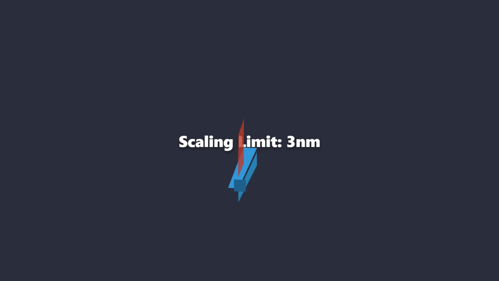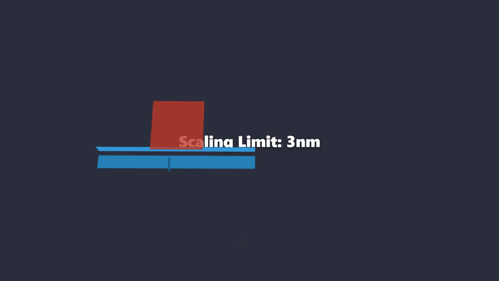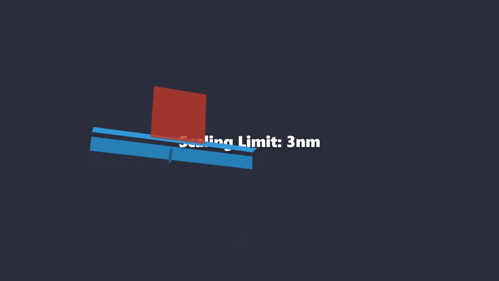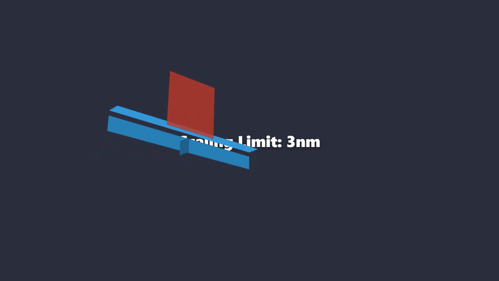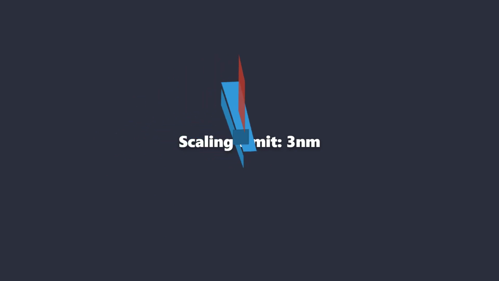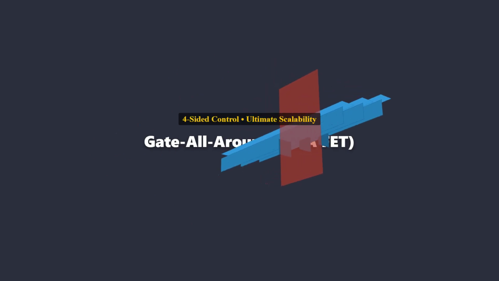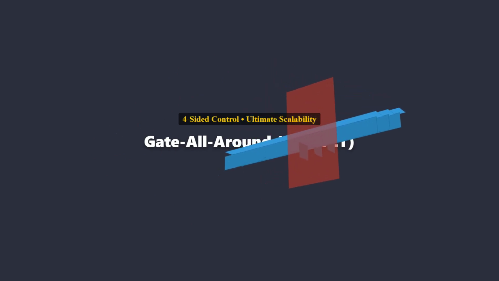However, the quantized nature of the fin width complicates analog circuit design compared to the continuously variable channel widths available in planar devices. As semiconductor scaling approaches the 3 nanometer node, the required fin width becomes excessively narrow, leading to increased resistance and manufacturing variability. The next evolutionary step is the gate all-around field effect transistor, or GAA FET, which completely encircles the channel structure.